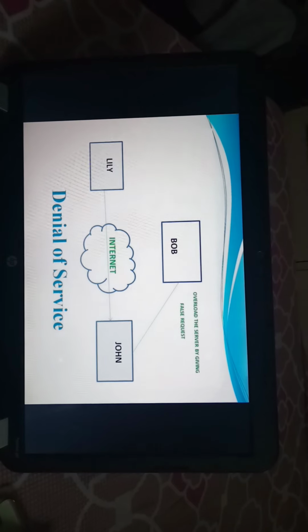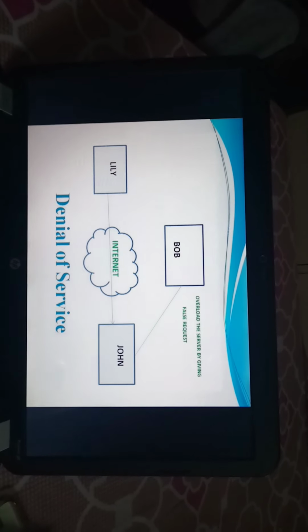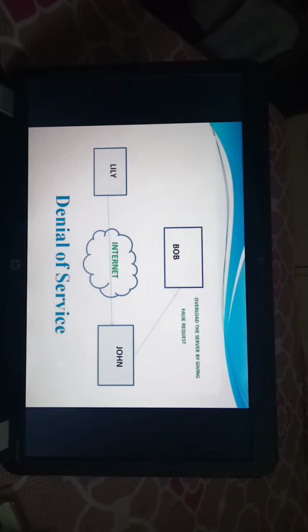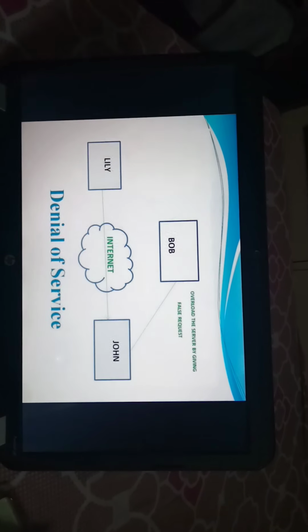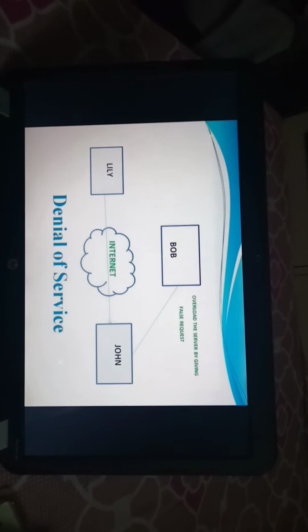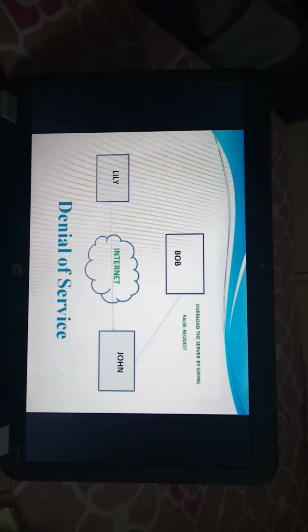That is the diagram of denial of service. Here Lily is the sender and John is the receiver, and Bob the opponent overloads the server by giving false requests.